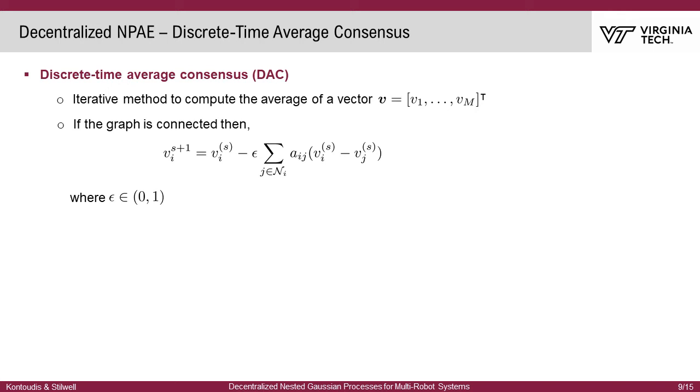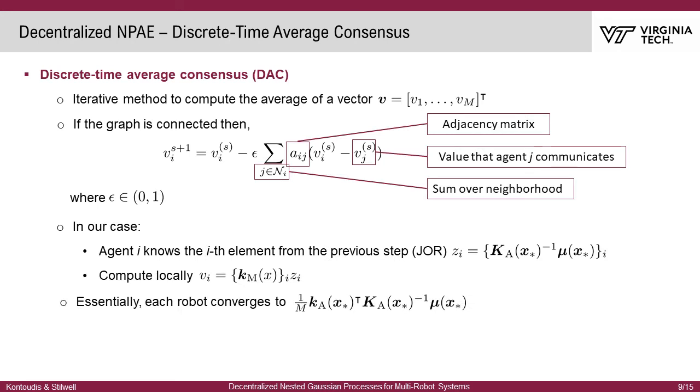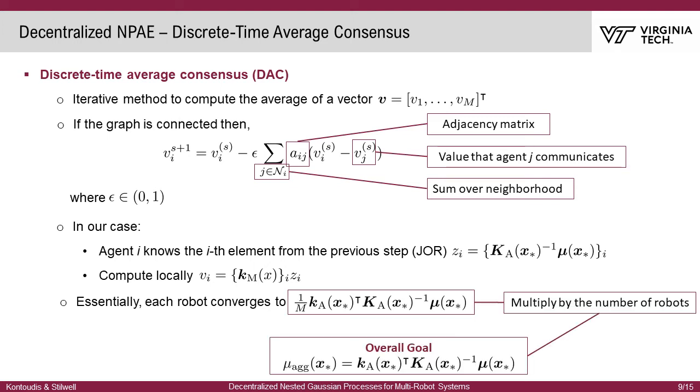Aij is the corresponding element of the adjacency matrix, epsilon is the parameter of the Perron matrix, and Zjs is the communicated value from robot J. Note that the sum is over the neighborhood and not over all other robots, and thus entails less iterations before convergence. To connect NPI to DAC, here is the equivalent notation. Essentially, each robot converges to the average of the size of the fleet. To compute the aggregated prediction mean, we just multiply by the number of robots. The aggregated variance computation requires similar steps.